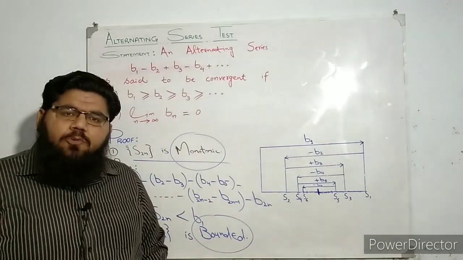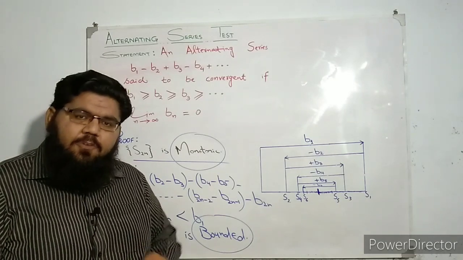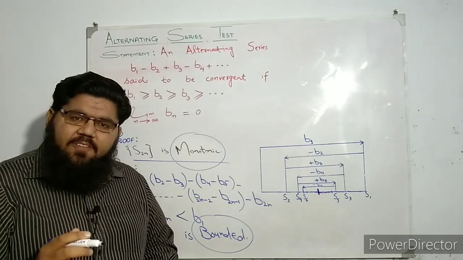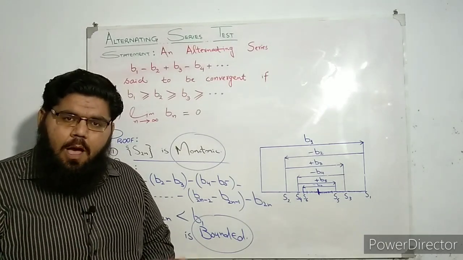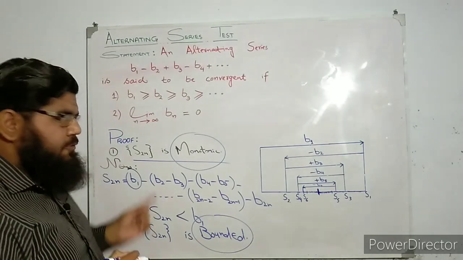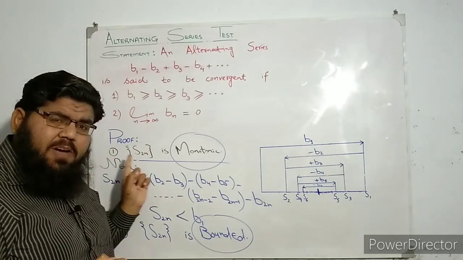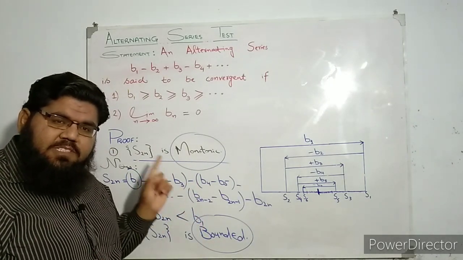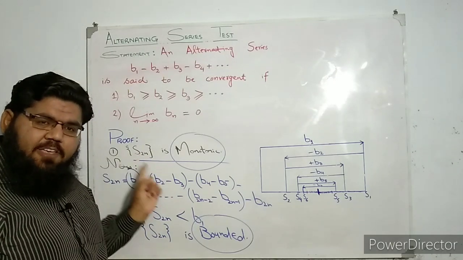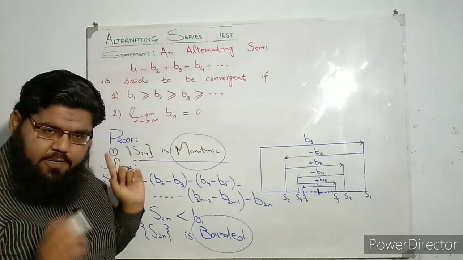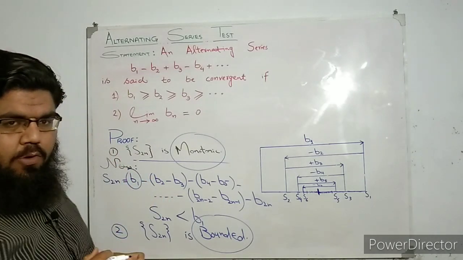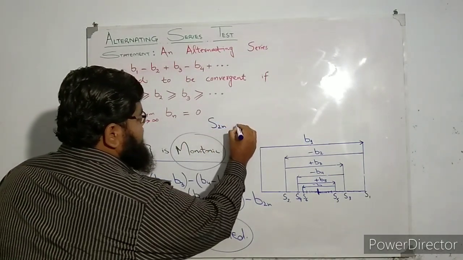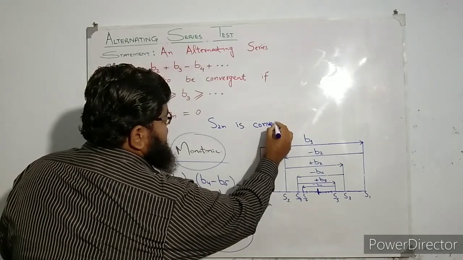And now I'm going to use a very famous result that we have already studied in our course, which is: a bounded monotonic sequence is always convergent. Okay, a bounded monotonic sequence is always convergent. So if you are saying that this sequence of even partial sums is monotonic as well as bounded, what can we say about this right now? This sequence of even partial sums is convergent. Okay, I hope this is clear to you now, and let me write this right here. S2n is convergent.